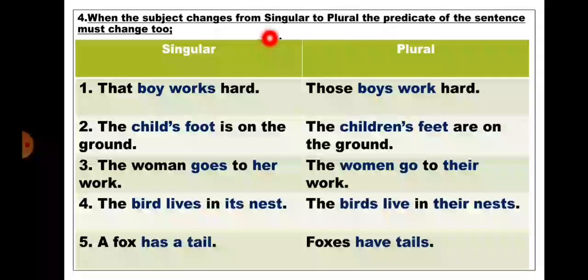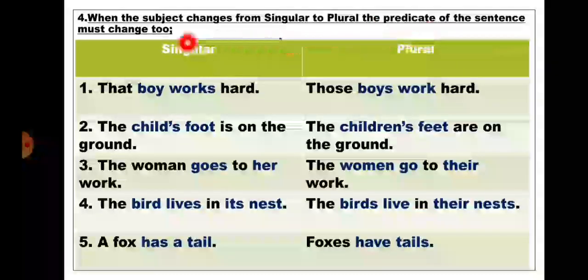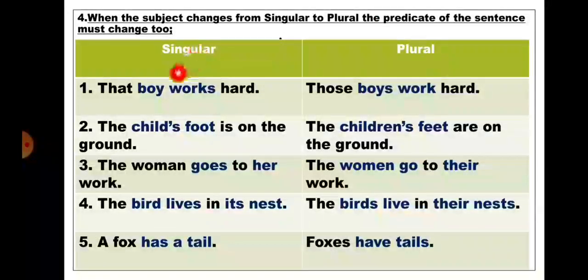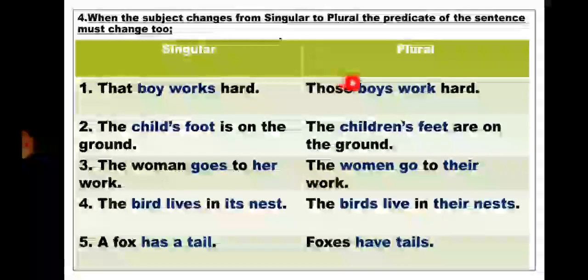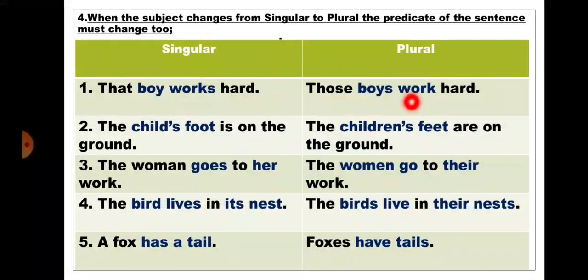When the subject changes from singular to plural, the predicate of the sentence must change too. That boy works hard. So here, in place of that, those will be written. Boy, boys. Works, work. So while changing into a plural, the sentence will be: those boys work hard.